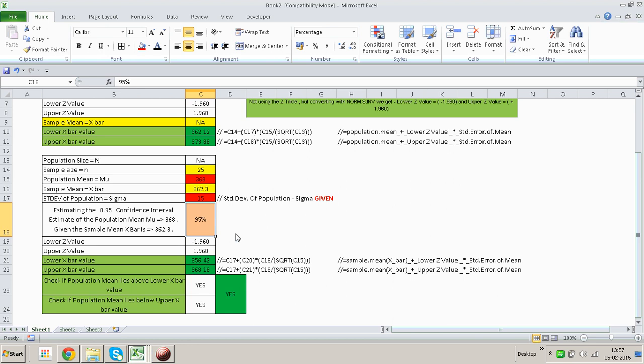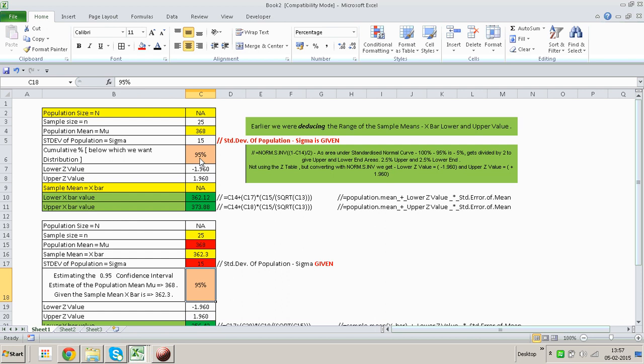In reality, we may not get a chance to do that, but if you go back to my earlier video, I had done a video taking an example from one of the books that I am referring to, wherein we said that if you were to take a cumulative percentage of 95%, then within that 95% under the standardized normal curve, how much area would fall?